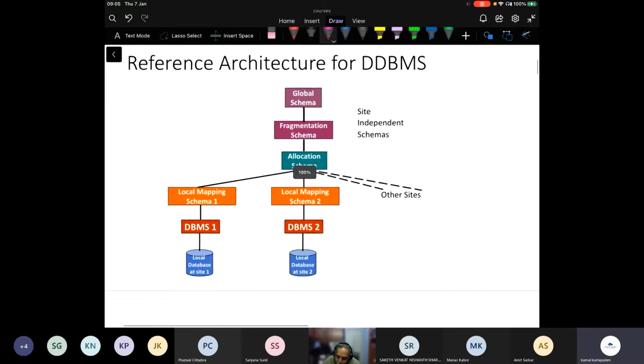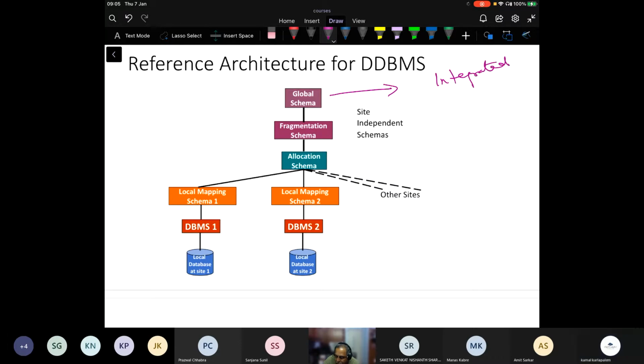Okay, so if you were to look at a reference architecture for a distributed DBMS, you can think of what is known as a global schema. That is the integrated schema of all data requirements.